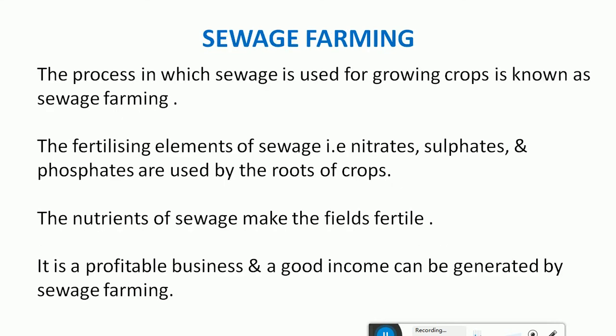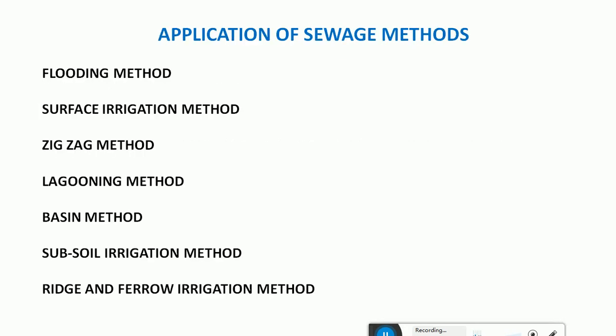Here sewage farming means the cultivation of crops using the sewage. Because of the fertilizing elements present in the wastewater like nitrates, sulfates and phosphorus, they are effectively used by the roots of the crops, and it will make the soil fertile. It is a profitable business, and good income can be generated by using sewage farming methods. There are various methods which can be used for sewage farming.